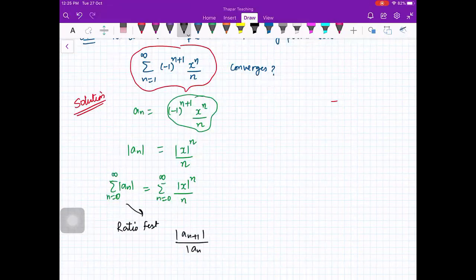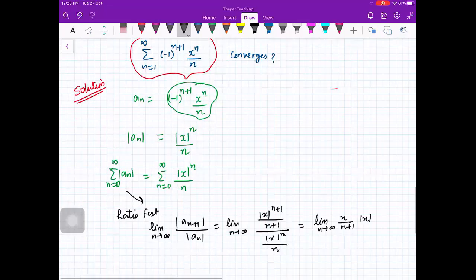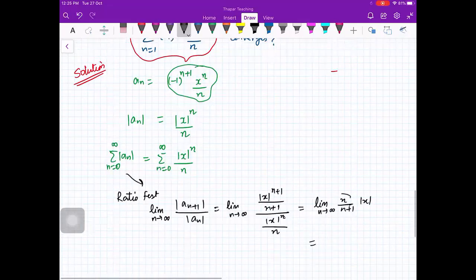This is limit n going to infinity of |x|^(n+1) upon (n+1) upon |x|^n upon n. So this is limit n upon n+1 times mod x. This n and this n will cancel, so the limit is 1, and mod x is independent of n. So the limit of this ratio is mod x.